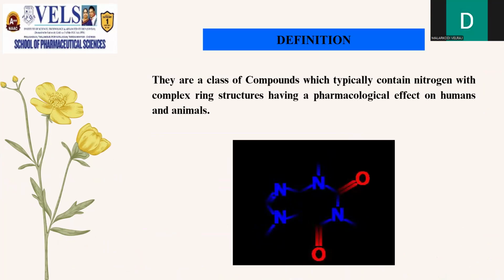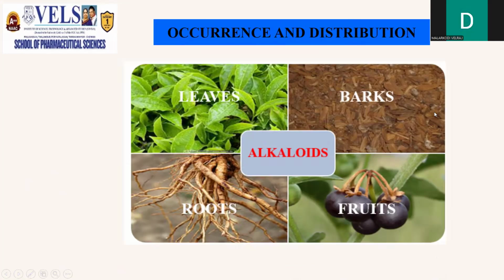Definition of alkaloid. They are a class of compounds which typically contain a nitrogen nucleus in the complex ring structures having a pharmacological effect on humans and animals. Occurrence and distribution. They are distributed in several parts of the plants, like leaves as in case of tea, in barks as in case of cinchona, in roots in Rauwolfia, and in fruits like tomatoes.